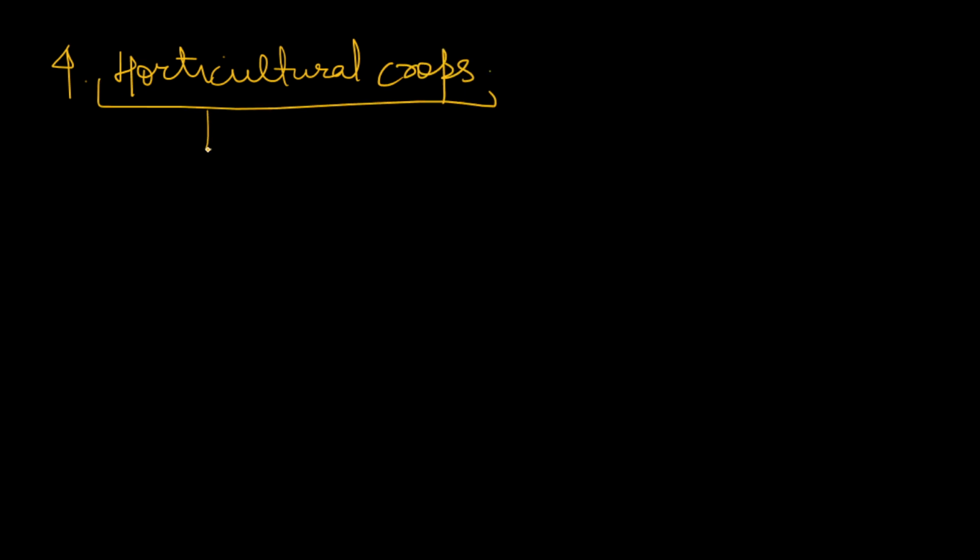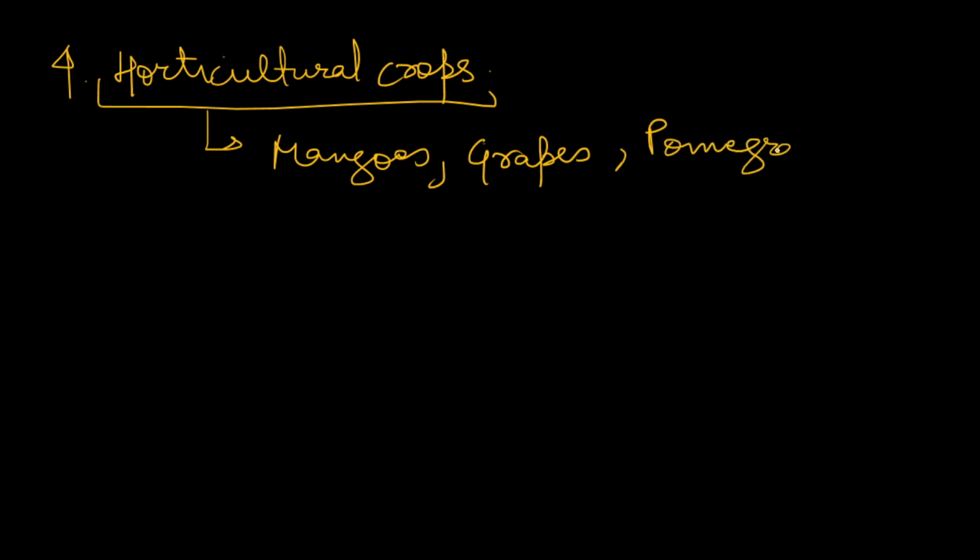You will find various horticultural crops also. For example, you will find mangoes in the Maharashtra region, such as mangoes, grapes, and pomegranates. So these are some of the famous fruit crops grown in this region.